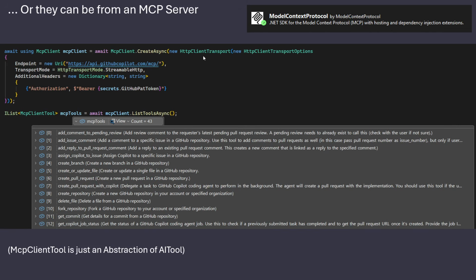So we use the HTTP client transport with the endpoint of, in this case, GitHub's MCP server. We set it to streamable HTTP. And in order to do authentication against this, we put in an authorization GitHub personal access token.